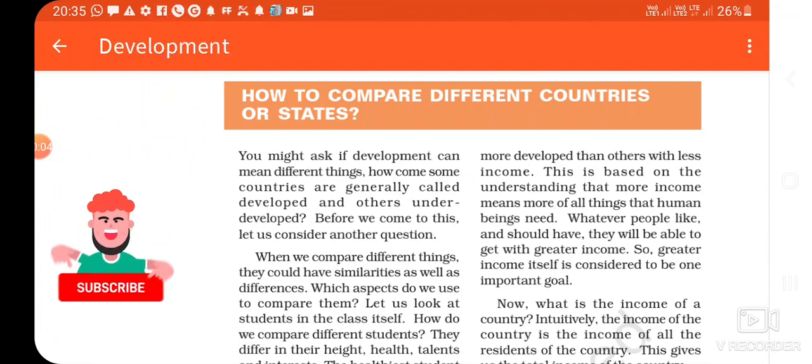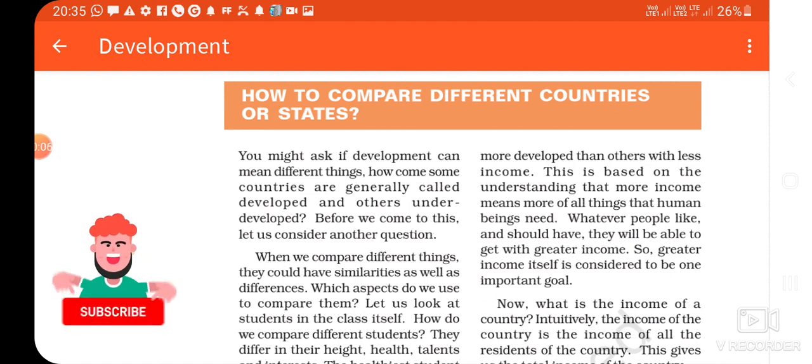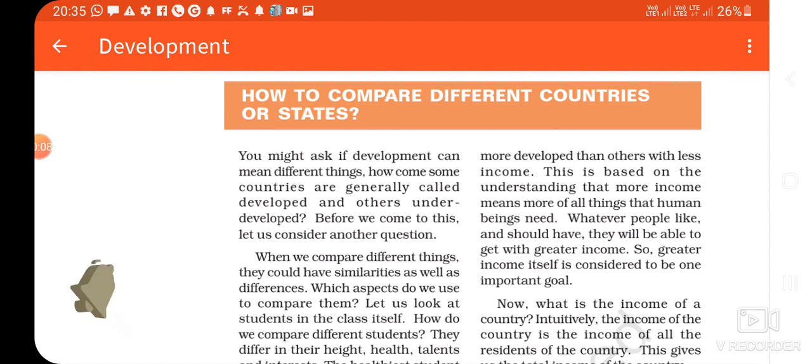Today I will teach chapter 1 economics part 3. Let us begin with today's first topic. The first topic is how to compare different countries or states. There are various factors to compare one country to another, but income is the most important factor to compare different countries or states. Other than income, factors are education, infant mortality rate, net attendance ratio and per capita income.